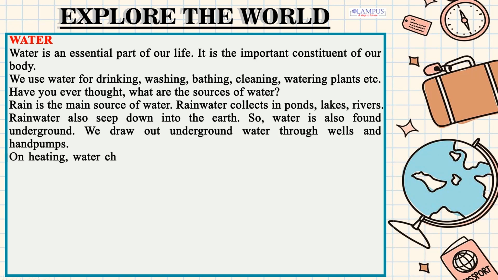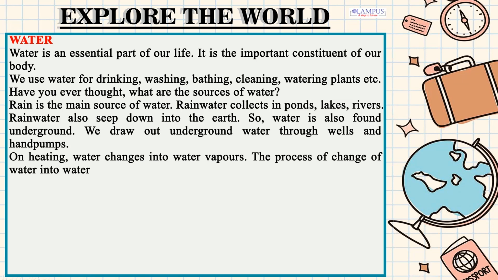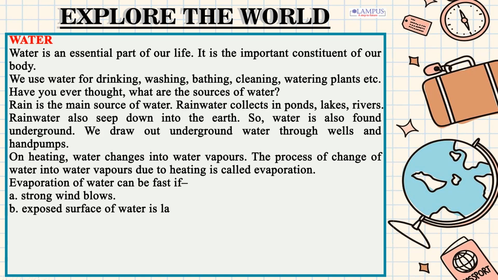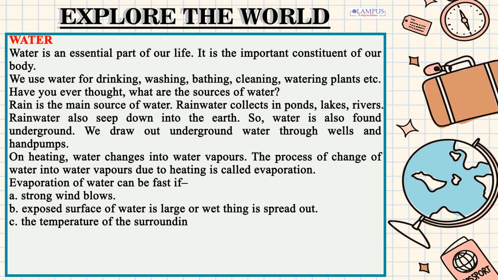On heating, water changes into water vapors. The process of change of water into water vapors due to heating is called evaporation. Evaporation of water can be fast if A. Strong wind blows. B. Exposed surface of water is large or wet thing is spread out. C. The temperature of the surrounding atmosphere is high. D. The air is dry.